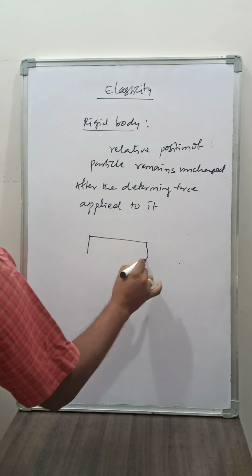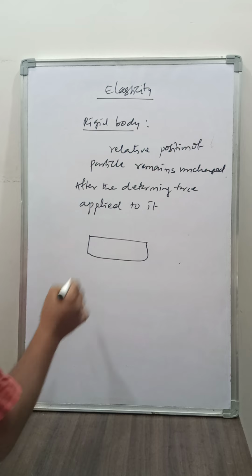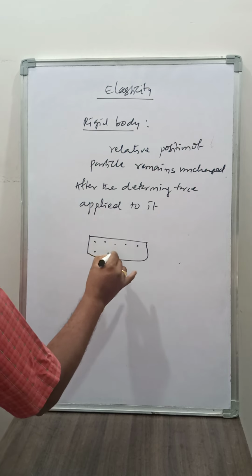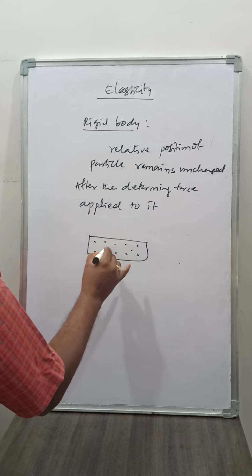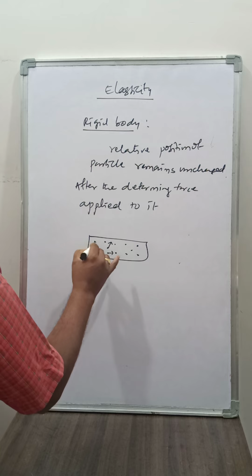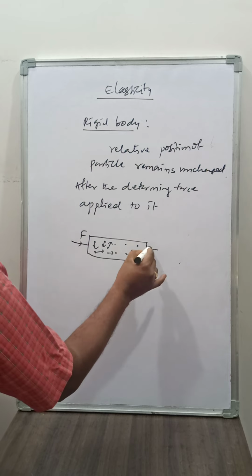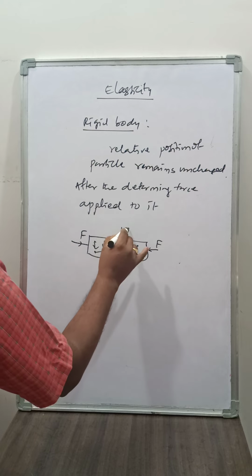Let us consider a rigid body having some number of particles. Those particles' relative motion remains unchanged even though the deforming force is acting on it.